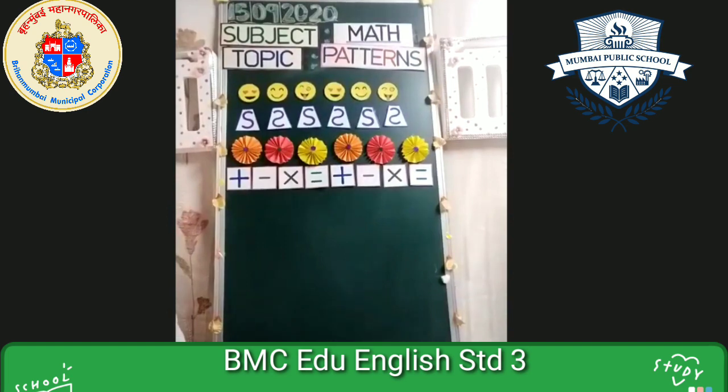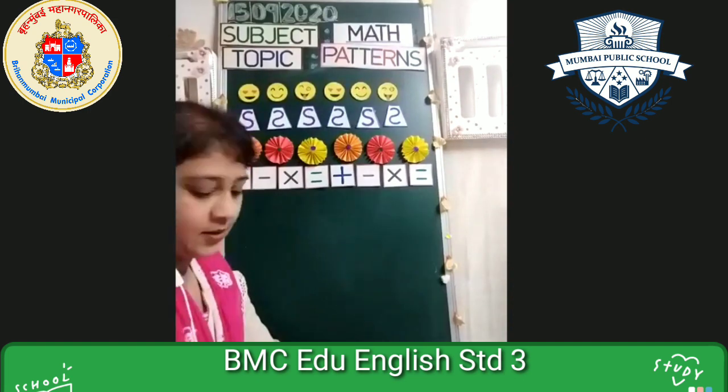What have we done first? We have done smileys, that is like objects. We have done alphabet S, then colors, then signs of your maths. As we are doing maths, we have done this pattern for maths. Now, numbers. You all know numbers, right? So we have two numbers with me. Now, in numbers, we can follow two types of patterns. First, I will show you with this.